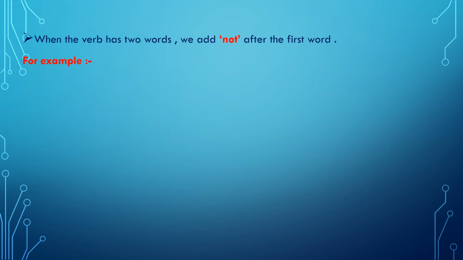So for the sentences which have two verbs, or if the verb has two words, how do we convert these sentences into negative sentences? It is very simple. We don't have to do anything. We just have to add not after the first word. For example, I am going outside. It is a positive sentence, and here there are two verbs, which are am and going.